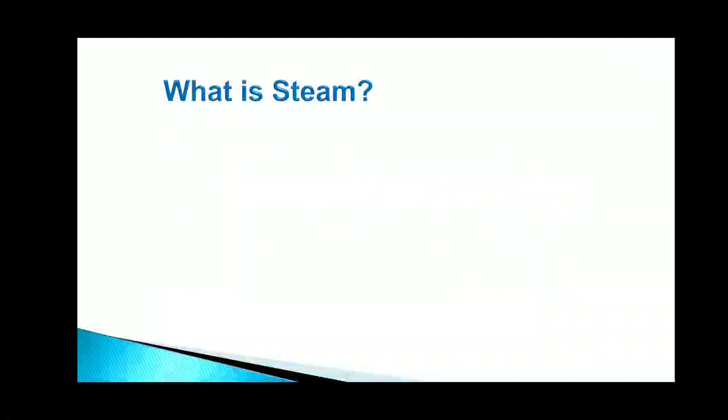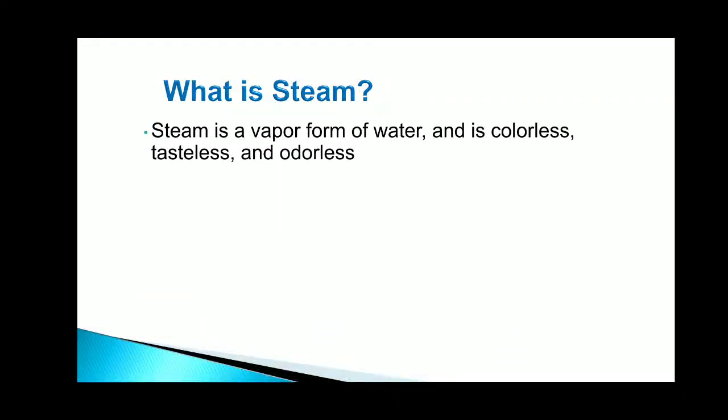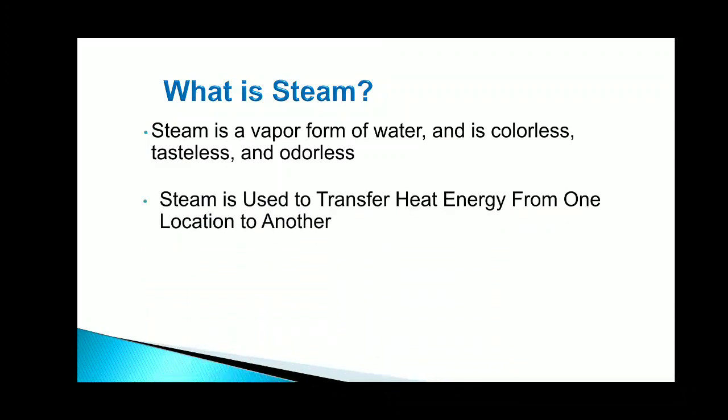ऑडिट कैसे करते हैं, प्रोसेस ऑडिट कैसे होते हैं और हम जानेंगे बेसिक्स ऑफ स्टीम के बारे में। तो स्टार्ट करते हैं स्टीम के बारे में। What is steam? Steam is the vapor form of water and is colorless, tasteless and odorless. Steam is used to transfer heat energy from one location to another.